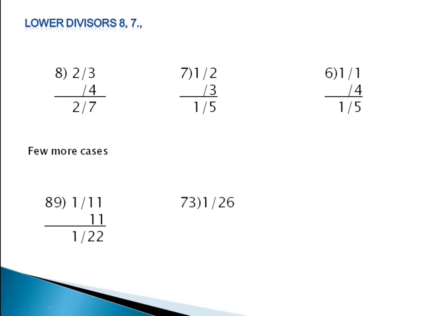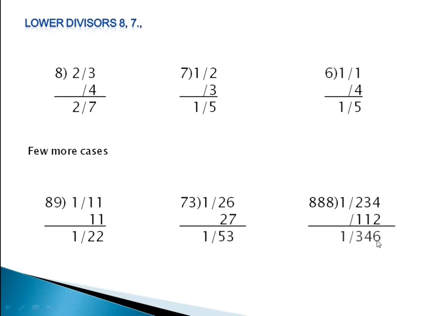And what if we take 73? 73's complement with respect to 100 is 27. So that 27 we multiply with 1 and we add the number here. Accidentally we have digits which start with 1 here. We can see some more digits later on. Now as we increase the numbers, we are taking a triplet here. The base will be 1000 and the slash changes to after 3 digits, and 888's difference with respect to 1000 is 112. Okay. So 346 is the remainder and 1 is the quotient.